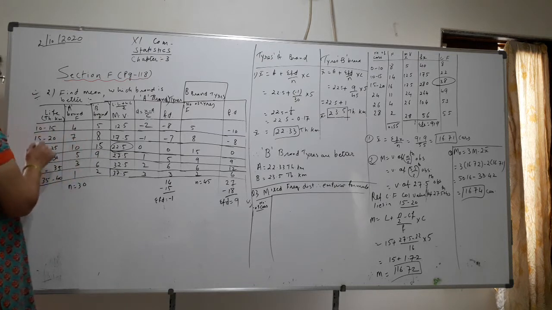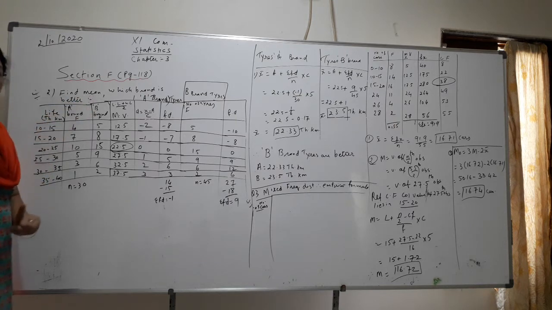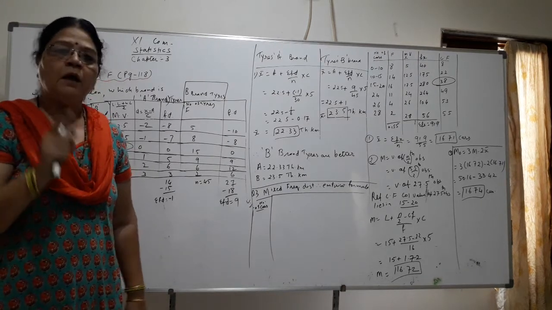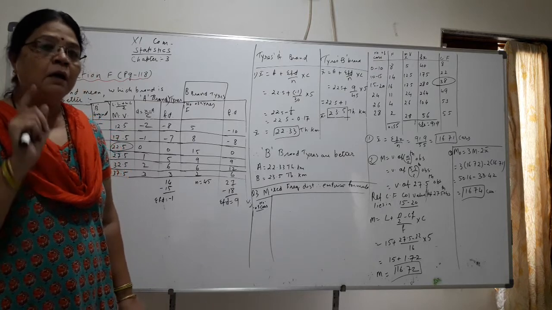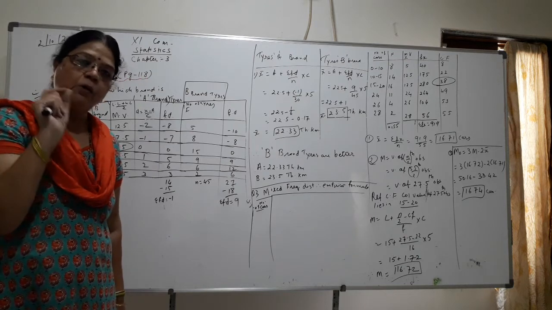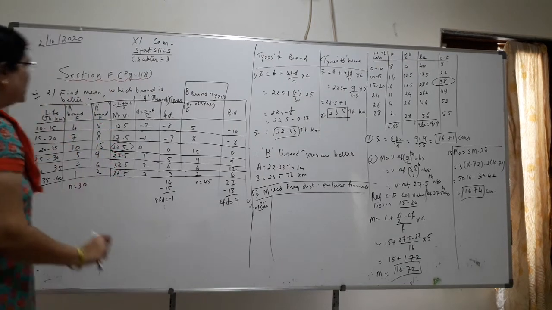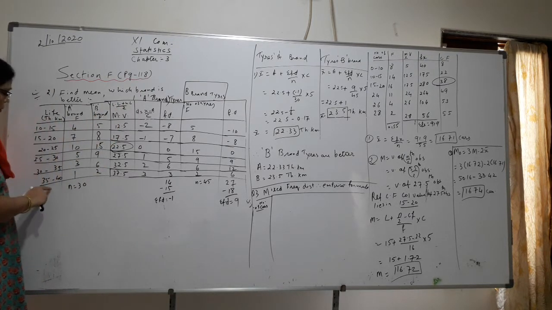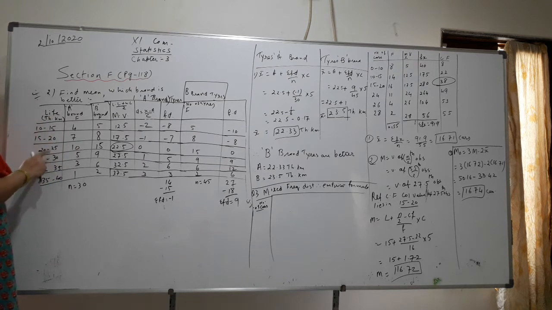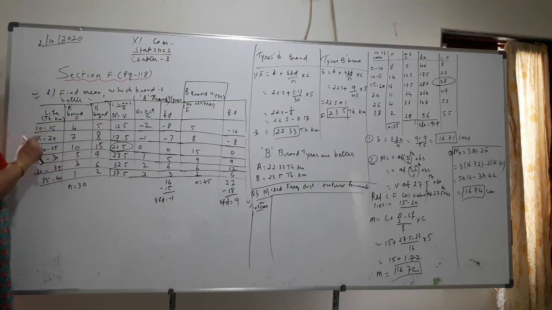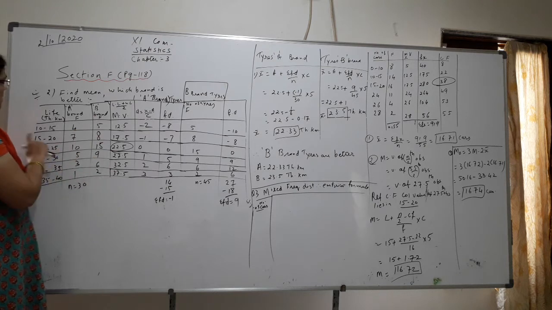Now children, as it is a continuous frequency distribution and you are asked to find the mean, I told you, whenever it is a continuous frequency distribution and you have to find the mean, our first work is to find the middle value, that is the mid value. Mid value means upper plus lower, or lower plus upper, divided by 2. So here I have found the mid value, lower plus upper divided by 2. Whenever you want to find the mean and the class is given, our first work is to find the mid value, that is the middle value.